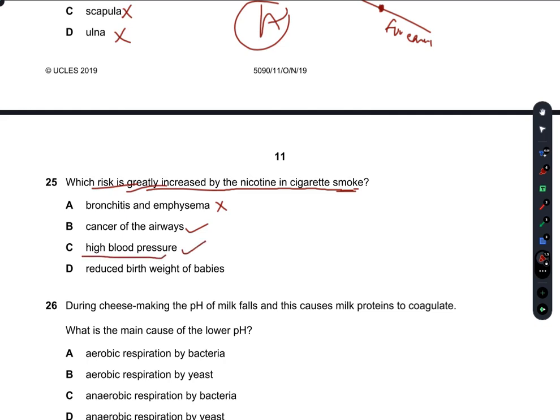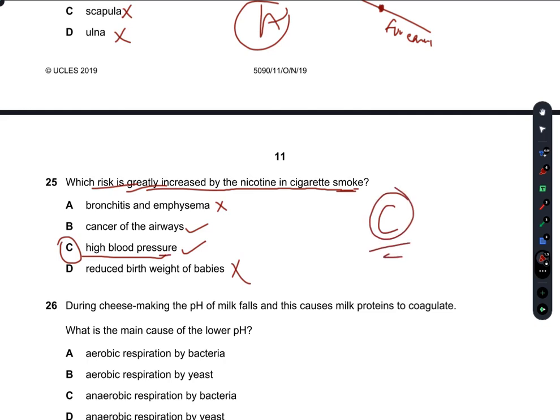High blood pressure is caused because the artery walls are hardened by the nicotine. So high blood pressure is greatly increased. The chances of getting cancer of the airways is increased, but not more than the chances of higher blood pressure. Reduced birth weight of babies, no. I'm not sure for this, but in my opinion, C is right.